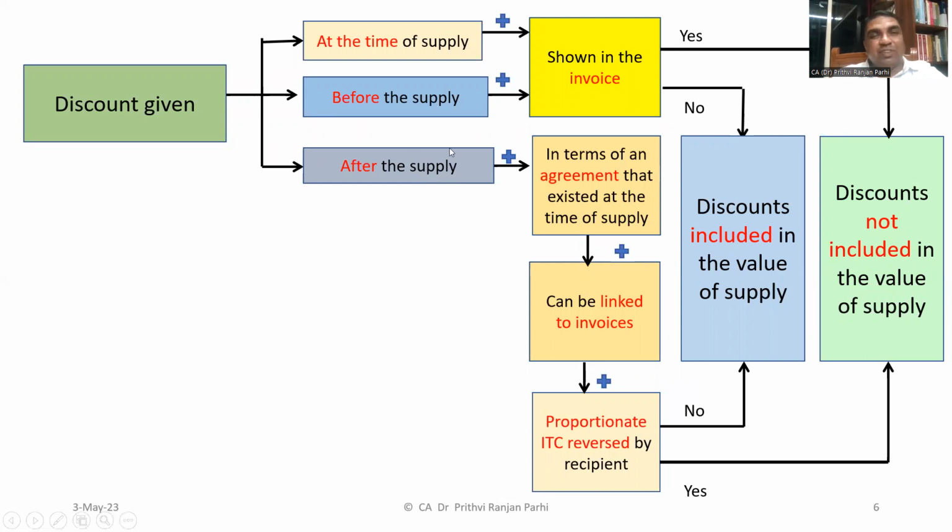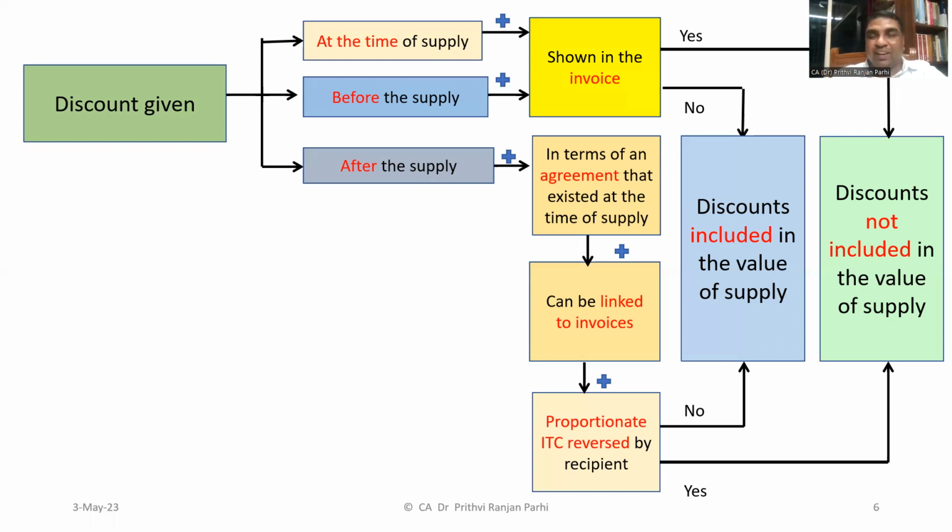And in case the discount is given after supply, then we have to see these conditions first. Is it in terms of an agreement? Can it be linked to some invoice? And whether proportionate ITC has been reversed. If all these three things are no, then the discount is to be included in the value of supply. If yes, the discount is not included in the value of supply. That means GST is not payable. So just have a look at this picture. Things will be clarified. Things are appearing to be very simple. The section itself is very clear.